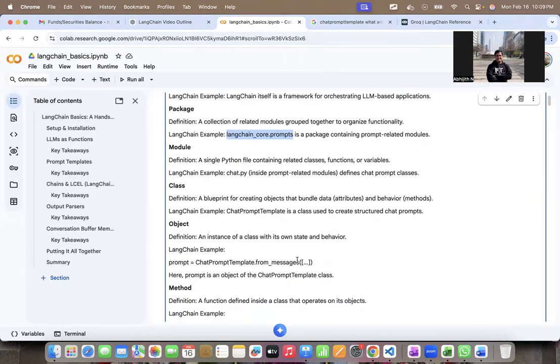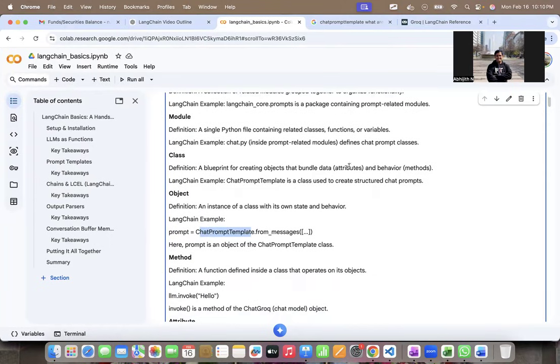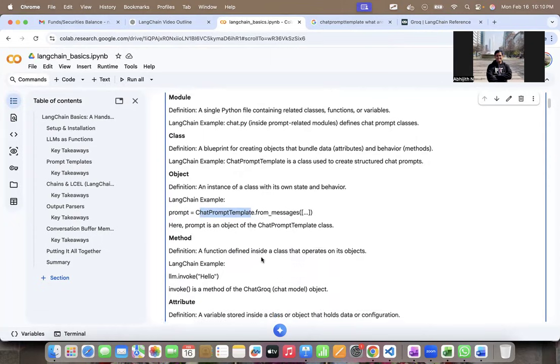So in a LangChain example, what is an object? Think about the definition here: prompt equals ChatPromptTemplate.from_messages with some parameters given inside, right? So this prompt is a specific object of the class ChatPromptTemplate. And a class has attributes as well as methods. So all these attributes and methods become available for the object of that type of class, right?